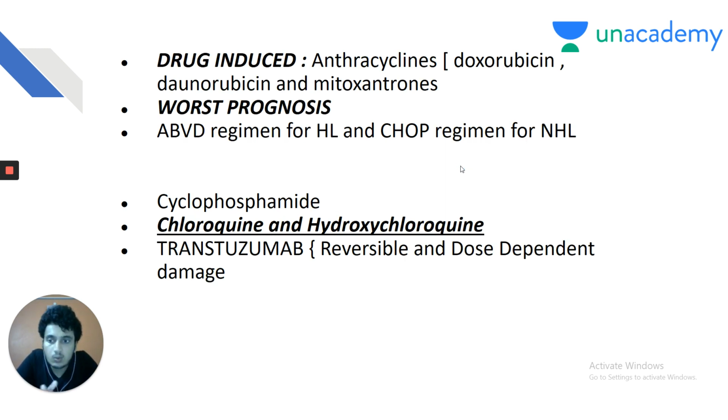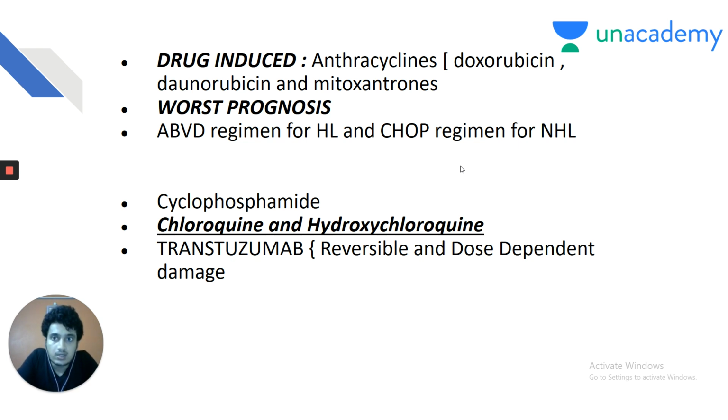So, let us see what are the drugs which are implicated in dilated cardiomyopathy. The first group of drugs are anthracycline group of drugs. Again, by your pharmacology knowledge, you must integrate what are anthracyclines. These are doxorubicin, daunorubicin, mitoxantrone. What is the mechanism of action? What are the side effects of these drugs? Where are these drugs used? You must read your pharma notes for this. In this way, you can integrate medicine with pharmacology.